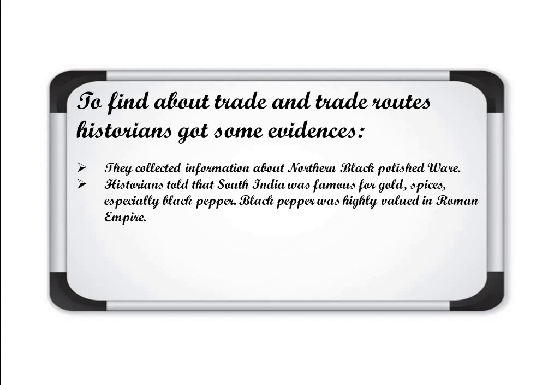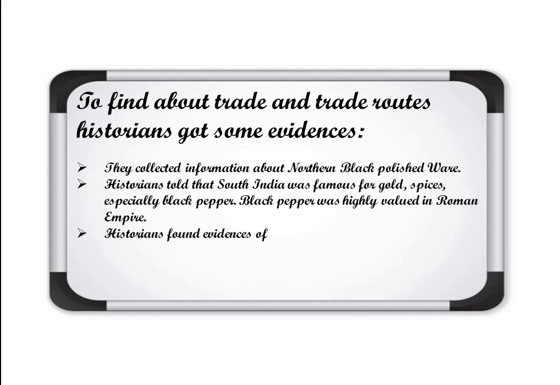The black pepper was famous there in the Roman Empire, and it was even known as black gold there, and Roman coins were found in the southern part of India. So that was the clue.